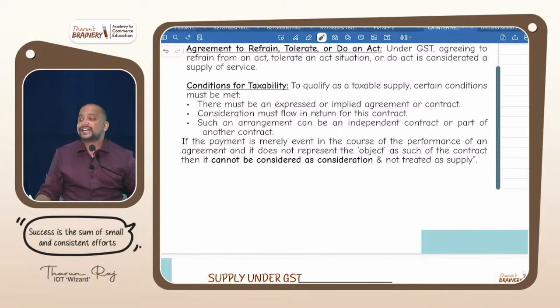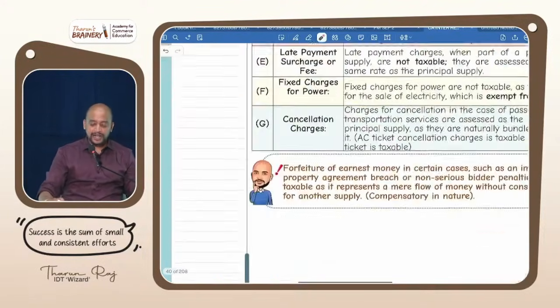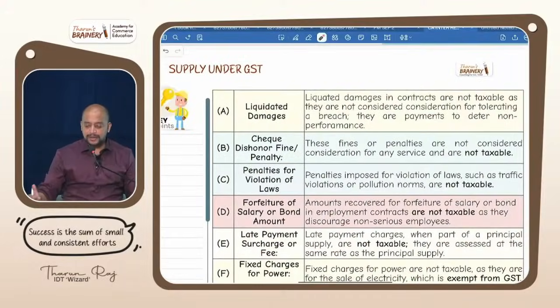Means what? Compensatory in nature. No one will enter into a contract to breach the contract. So therefore, that which is compensatory in nature cannot be treated as consideration. And so there are some examples here.